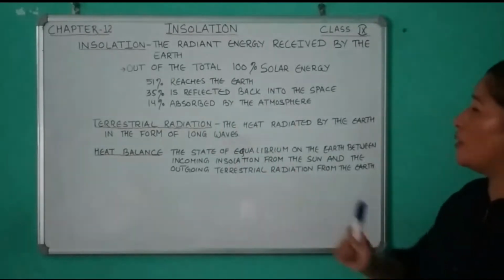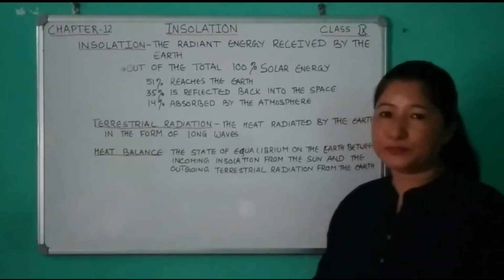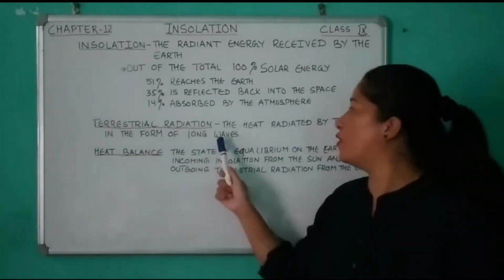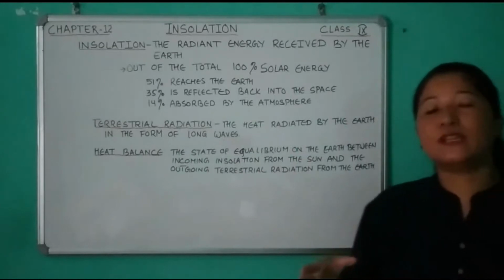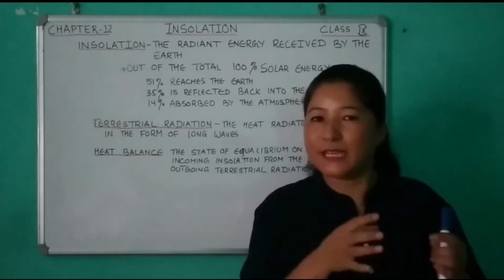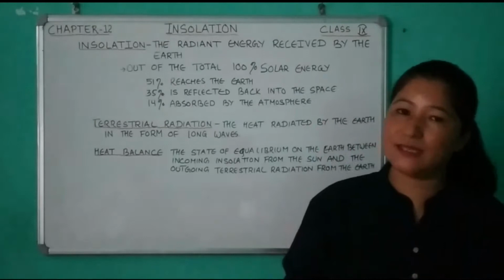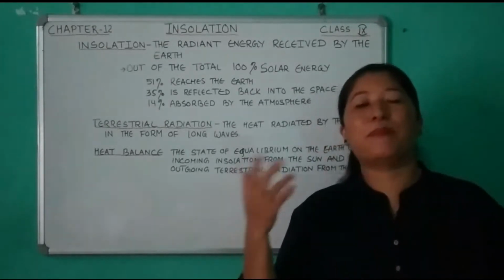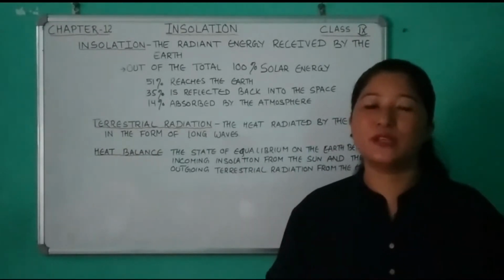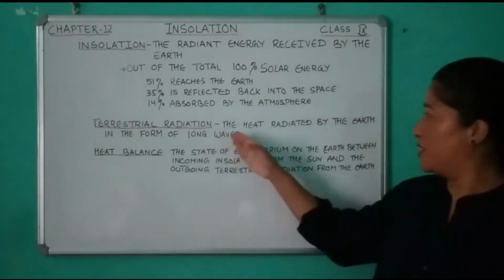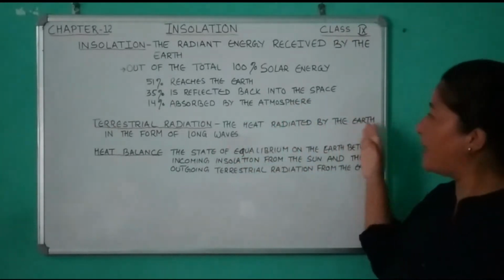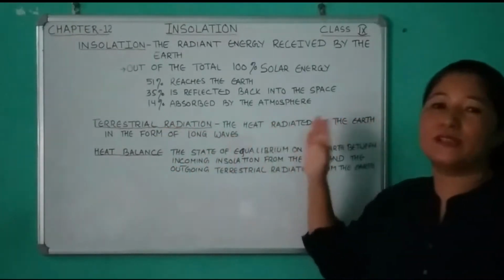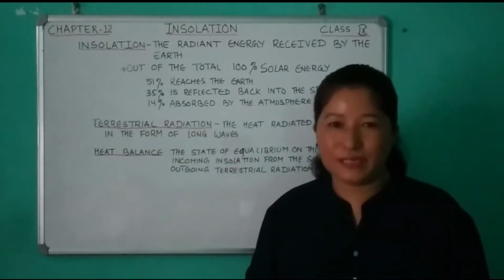Now let us see the terrestrial radiation. It is the heat radiated by the earth in the form of long waves. During the daytime, the earth intercepts the energy from the sun, and at night, it reflects it back into the atmosphere, into space. So this energy, or the heat which is radiated by the earth in the form of long waves, is known as terrestrial radiation.